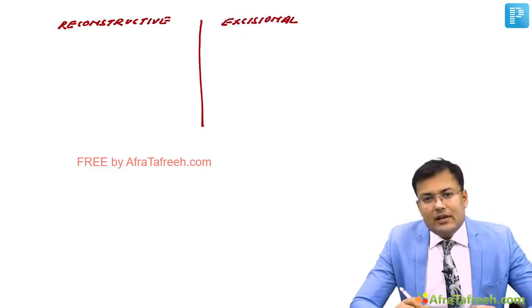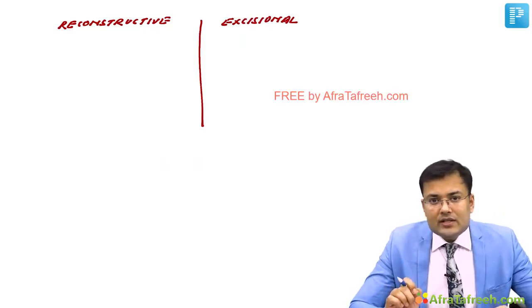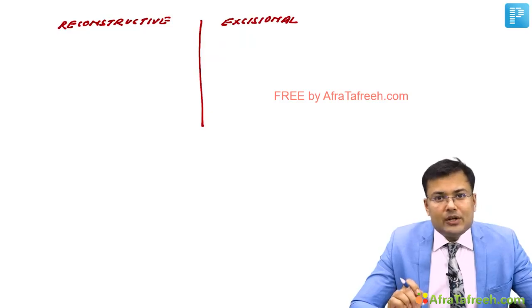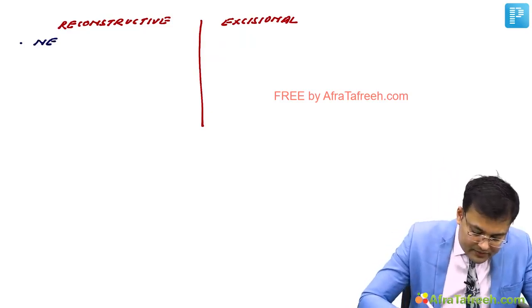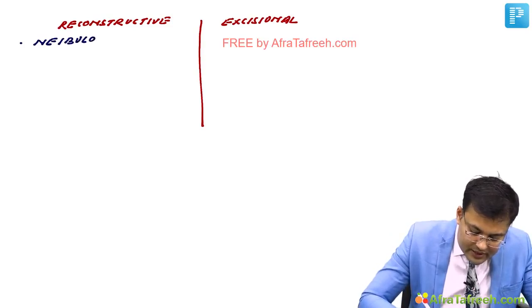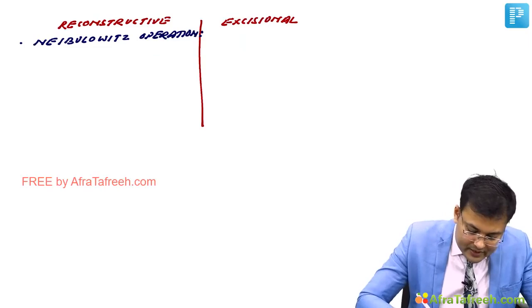Just now we discussed lymphovenous anastomosis, and that is known as the Nebulowitz operation. You have to remember the name. It was asked once. So what's done in the Nebulowitz operation? Here we perform lymphovenous anastomosis.